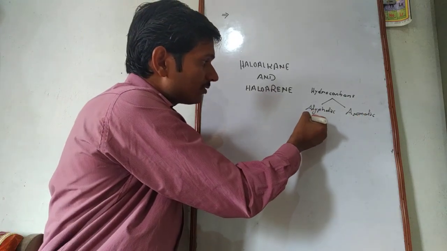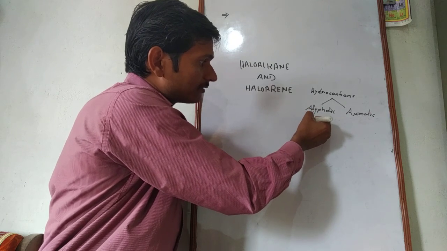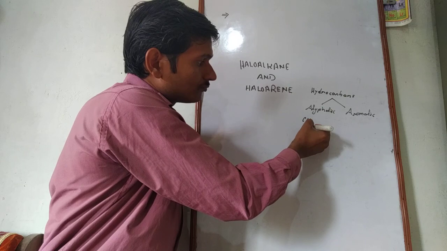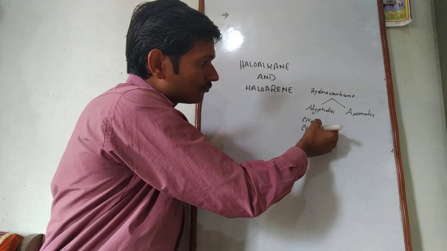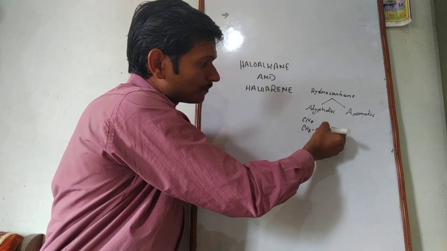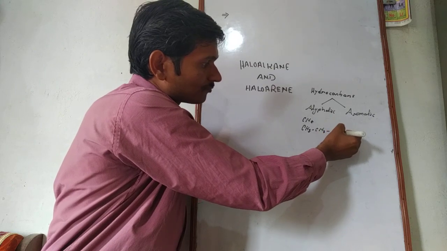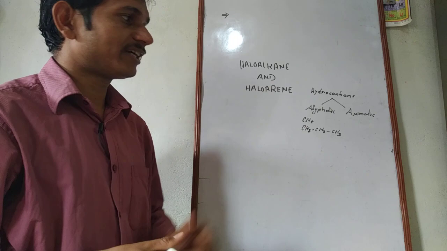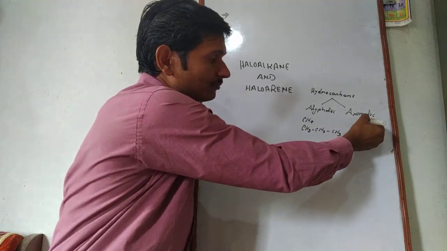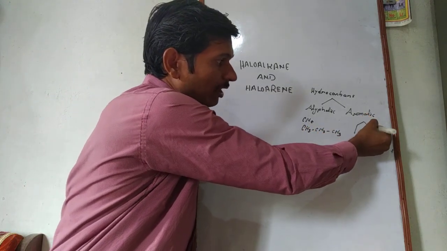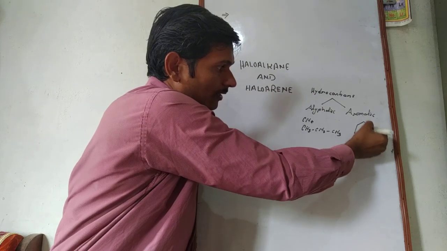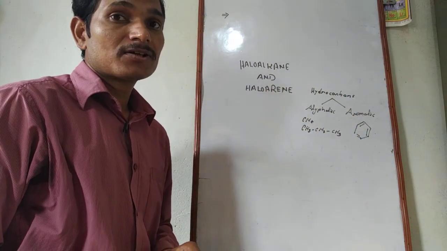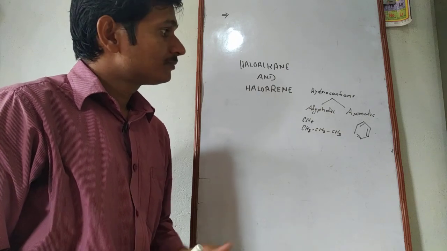Let's see an example. Methane, propane, and so on are examples of aliphatic, while on the other hand, for aromatic we may encounter an example of benzene. Let us come to the point.